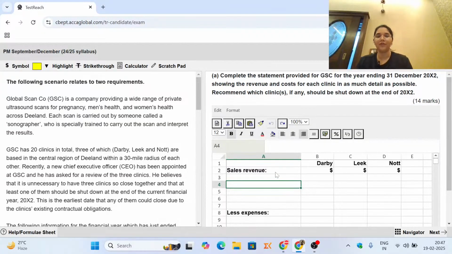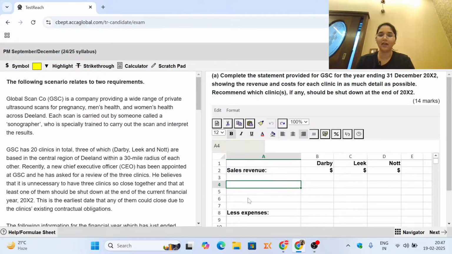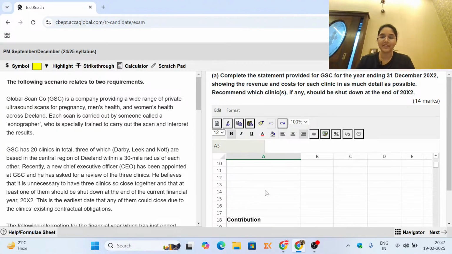Now we will move towards solving the requirement, which wants us to fill in this statement. We will first create a working note wherein we can put in the number of scans, because that is something which is going to change. We'll have to calculate it for this year. So right beneath the P&L, leaving a few rows, I'm going to start a working note.